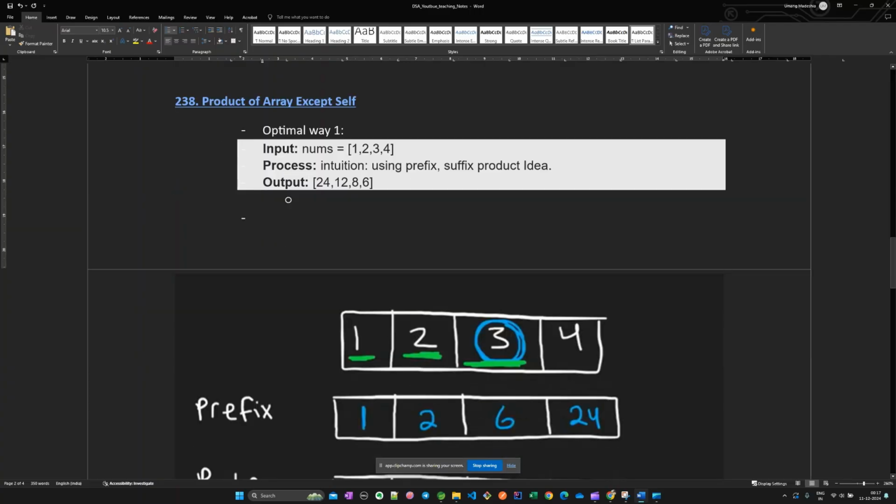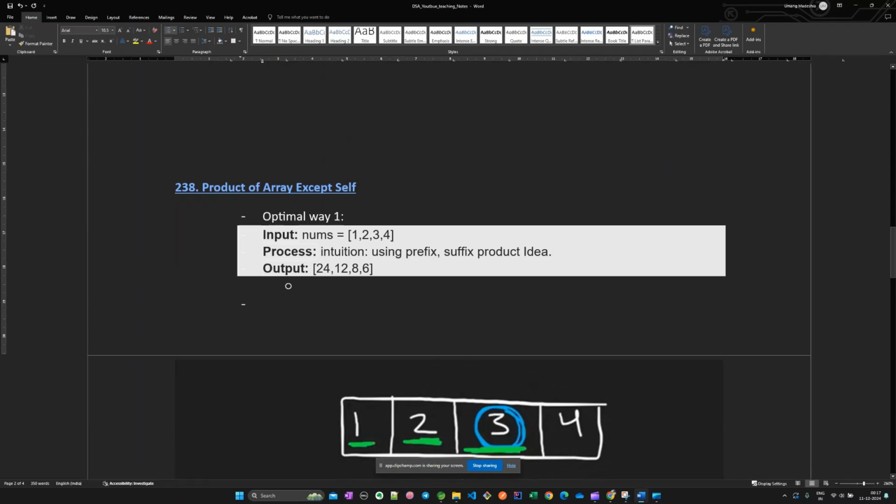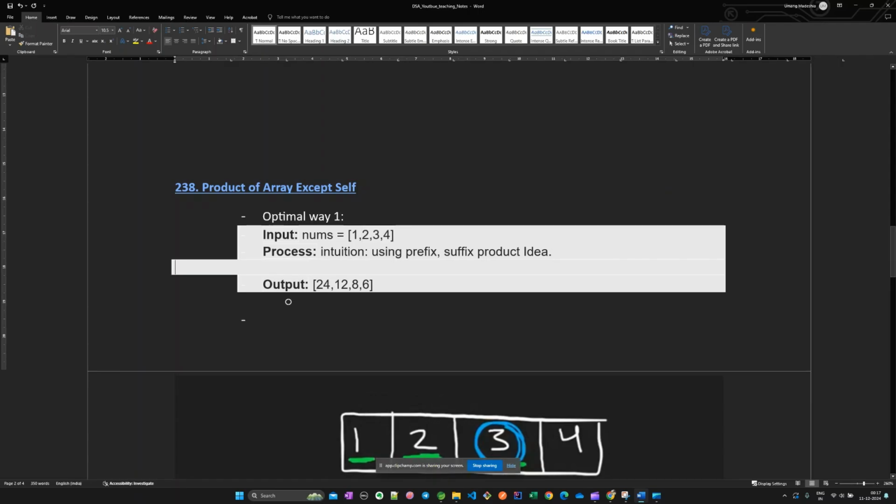So what is the prefix suffix product idea? Basically, we want the product answer except the ith position where we are. Okay. So if we leave it out, before this no values are there, so let us consider it as one, and after this we have 2, 3, 6, 6, 4, or 24. 24. So for example, if there are four, five, six friends.